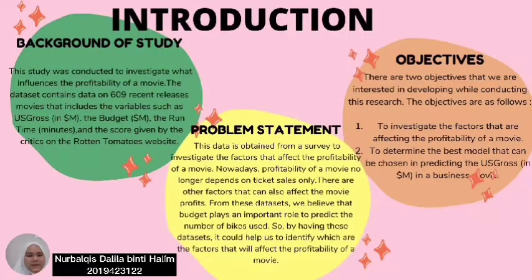Background of the study. This study was conducted to investigate what influences the profitability of a movie. The dataset contains data on 609 recently released movies that includes variables such as US gross in US dollars, the budget in US dollars, the runtime in minutes, and the score given by critics on the Rotten Tomatoes website.